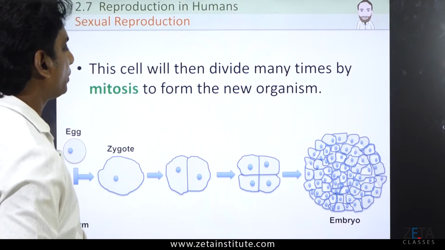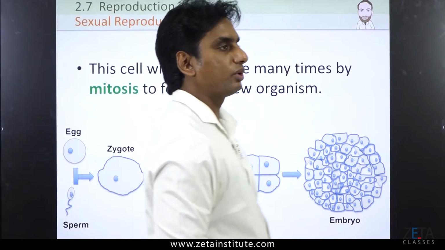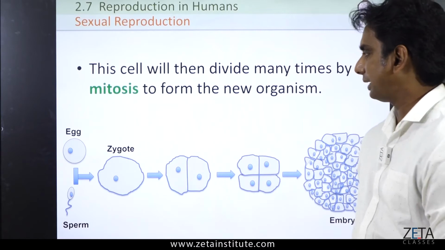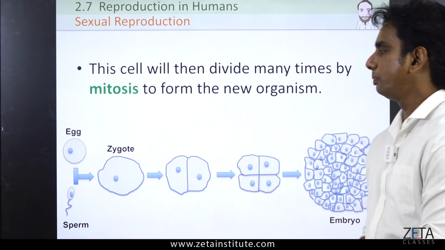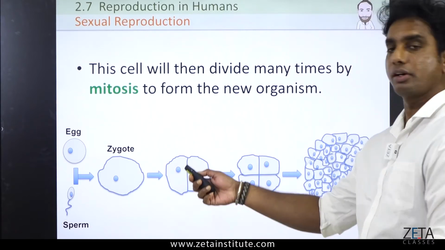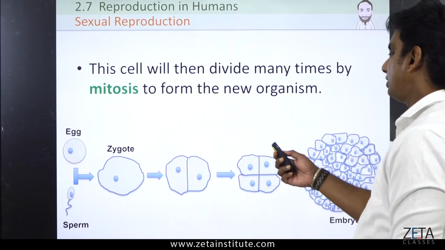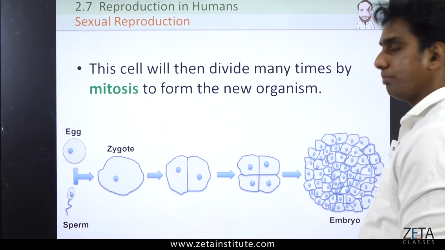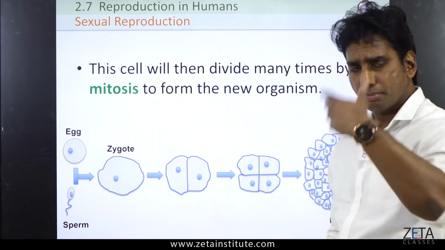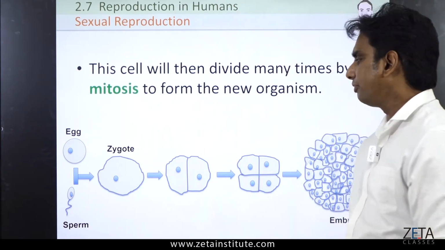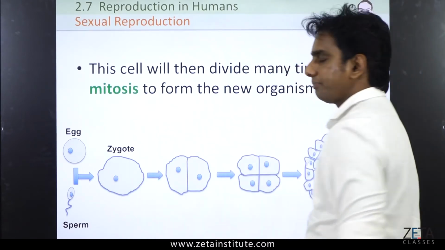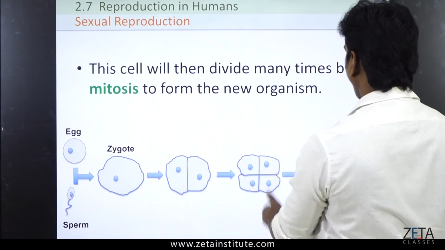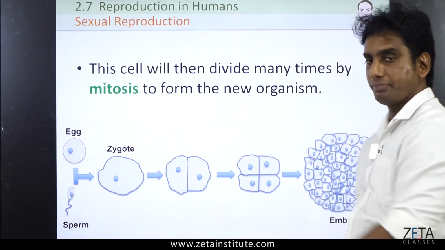Now you can see, as I told you about mitosis or mitotic cell divisions, what all things we are expecting. So first of all, when an egg and a sperm unite to form a zygote, it undergoes mitotic divisions first. Before meiotic divisions, when we come to cell division, mitosis and meiosis, I will teach you. But before that, a zygote which is one cell becomes 2, 2 becomes 4, 4 becomes 64.